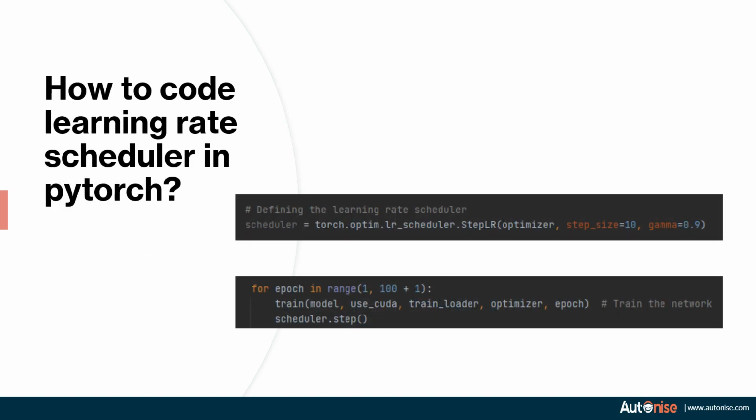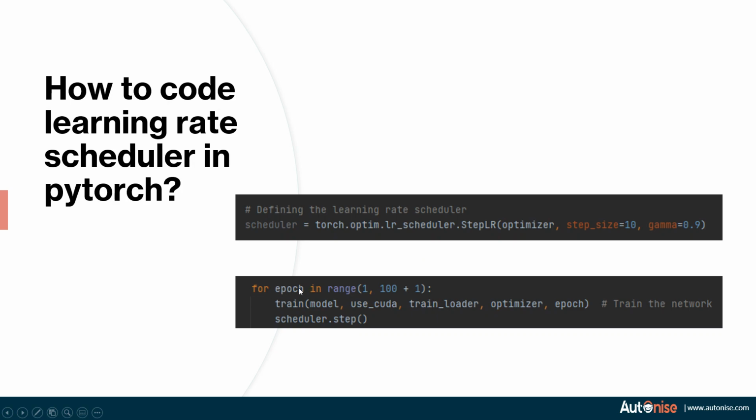So how to implement your learning rate scheduler in PyTorch? In torch.optim, there is an lr_scheduler, or the learning rate scheduler, from which you can use the StepLR, provide your optimizer to it, define the number of steps after which you want to change the learning rate, and set gamma, which is a factor in your exponential decay, to 0.9. So after every 10 steps, the learning rate will change by a factor of 0.9.